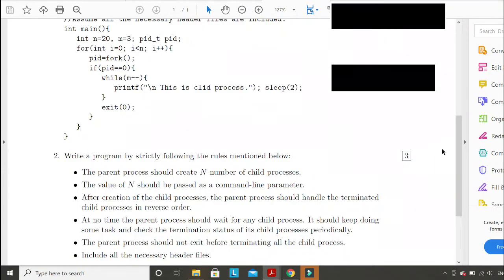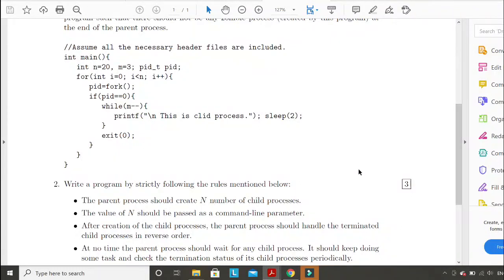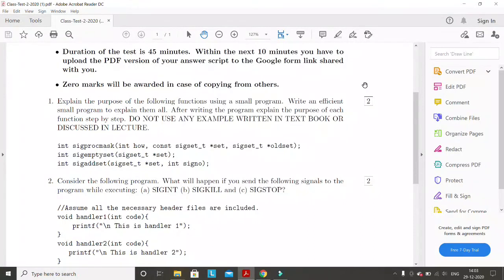These are the two problem statements, and I have evaluated according to this format. So now let us discuss quiz two. Regarding quiz 2, I think most of you have performed better in quiz 2 as compared to quiz 1. If we go for the quiz 2 questions, these questions are straightforward, and I think most of you have done it correctly.